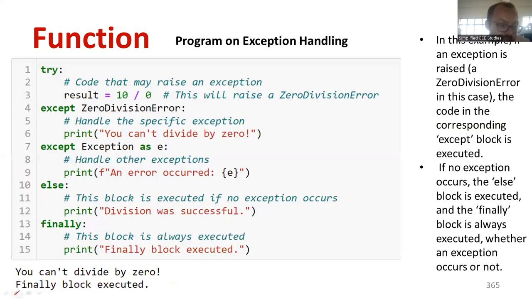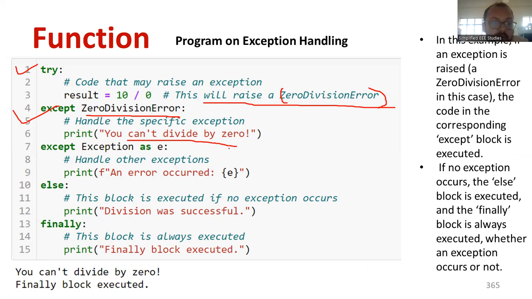If necessary, you can use the exception handling statements in a program. You can see here we are using a try statement, then result = 10 by 0. This will raise a ZeroDivisionError. Sometimes you'll get a message like ZeroDivisionError because it's not defined. Similarly, we have except ZeroDivisionError. We need to handle except ZeroDivisionError. So print, you cannot divide by 0. We can print the particular message. Similarly, you can use the short form, except as e. That also can be done.